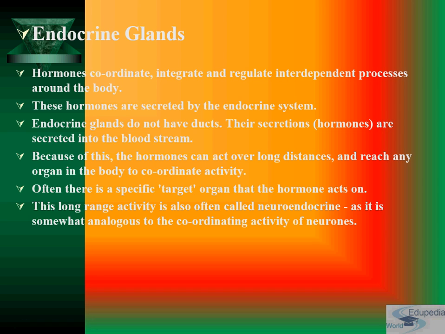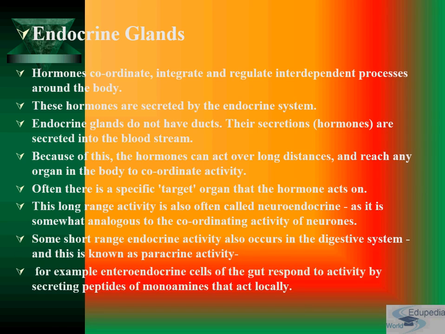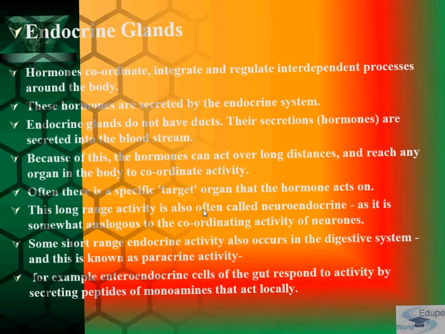That means it has to come a long way to act on the target organ. Some short range endocrine activity can also occur in the digestive system, and this is called paracrine activity.